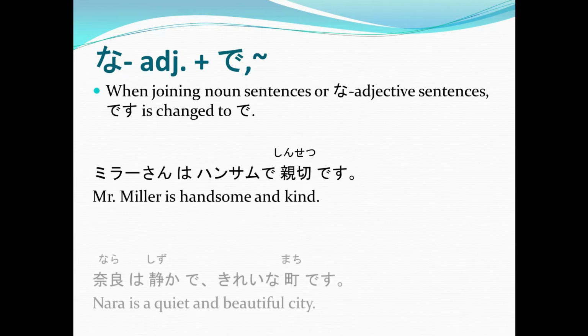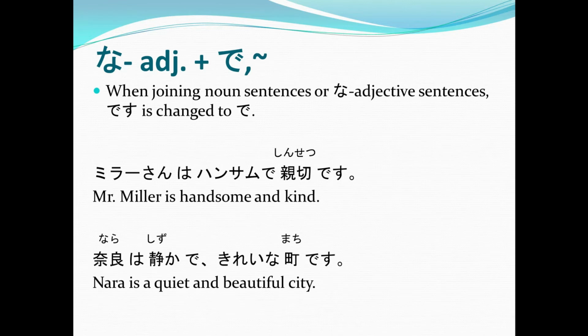Now, another example, Nara wa shizuka de kirei na machi desu. So, of course, we use de again for shizuka because shizuka is a na adjective.